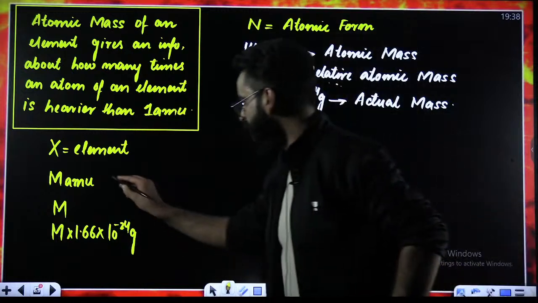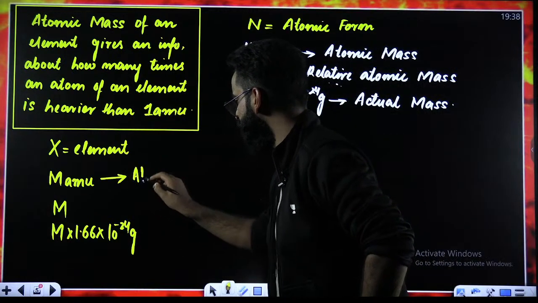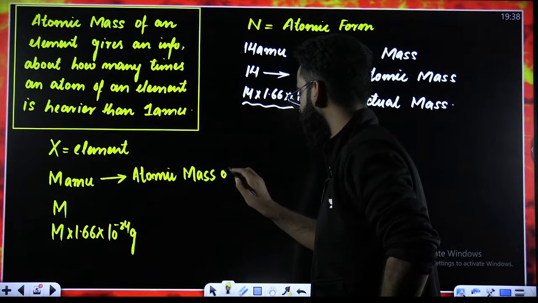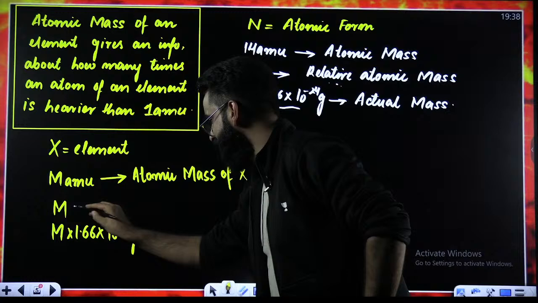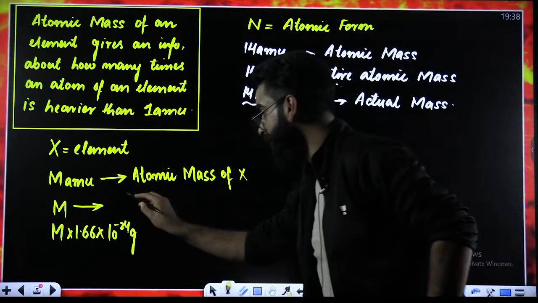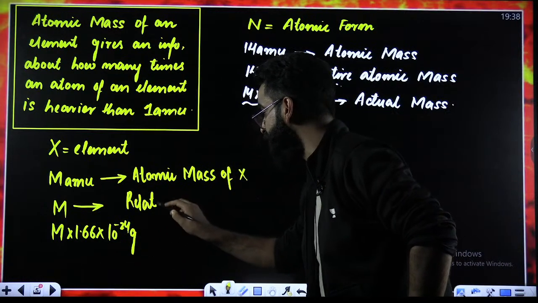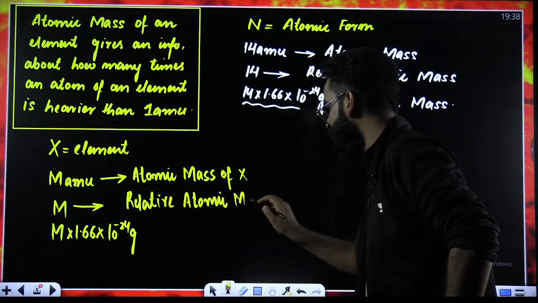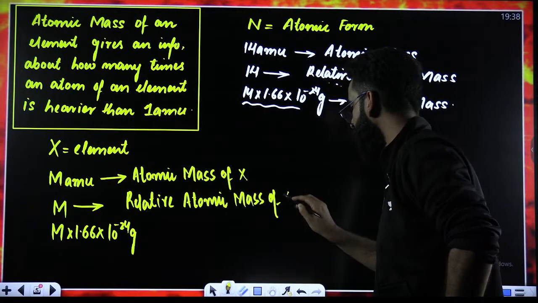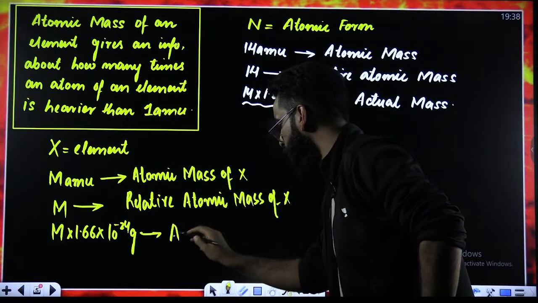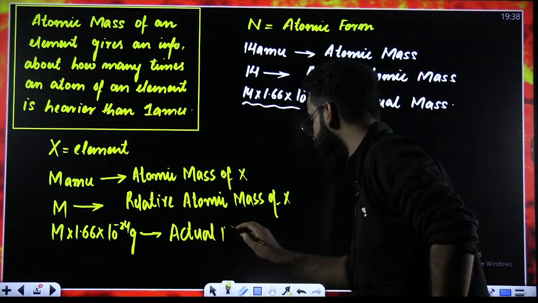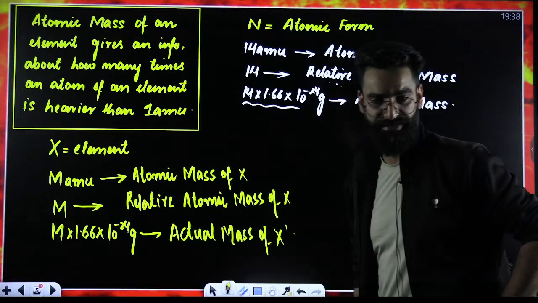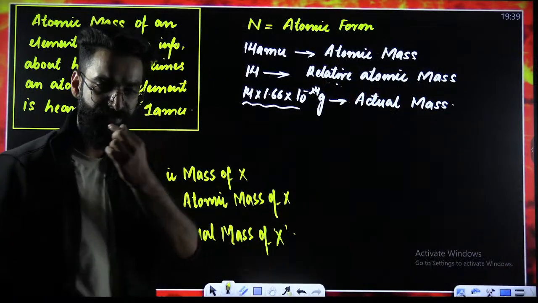quickly, the first term over here, what do you call this as? You call this as the atomic mass of X. This M over here without the units, you will be calling this as the relative atomic mass of X. And this particular term, you will be calling this as the actual mass of X. I hope this is super clear to everyone.